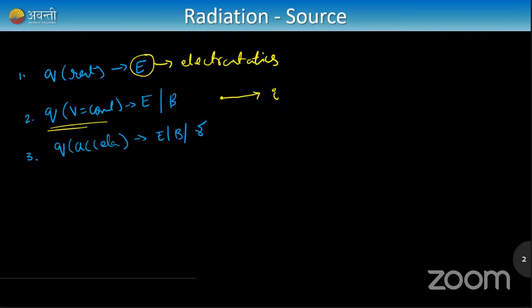What is current? Current is the flow of charge. Whenever charge is flowing at constant velocity, we have current. When there is current, there is a magnetic field also, right? This we have studied in the previous chapter, magnetism and electromagnetic induction. We are now going to dedicate a separate chapter to study this concept.